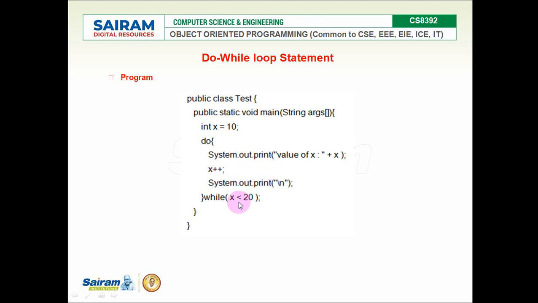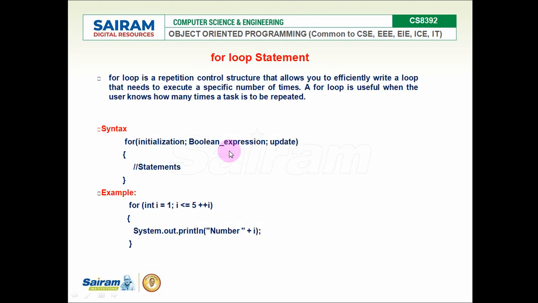So as long as x is less than 20. If x is equal to 20 or greater than 20, in that case it comes out of the loop, it won't go inside the loop again. That is what the do while statement is.